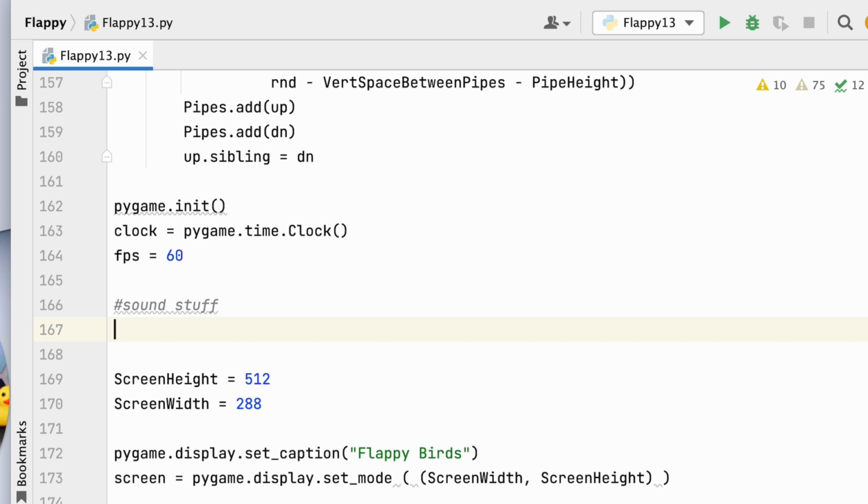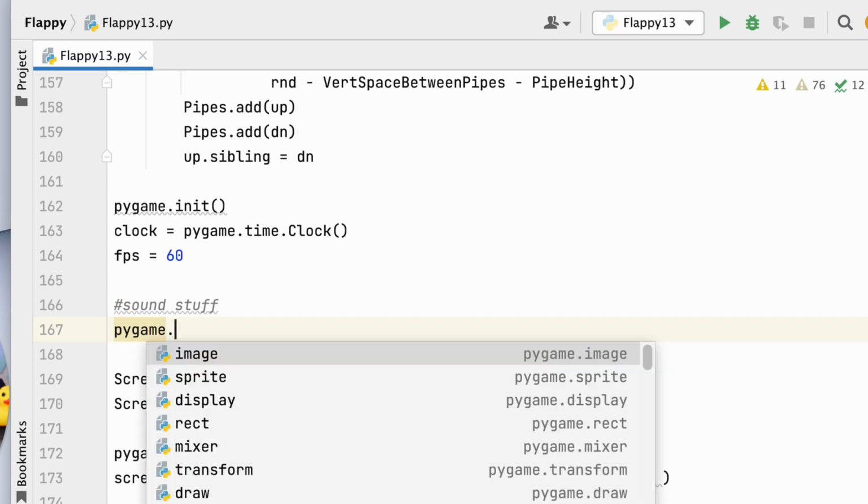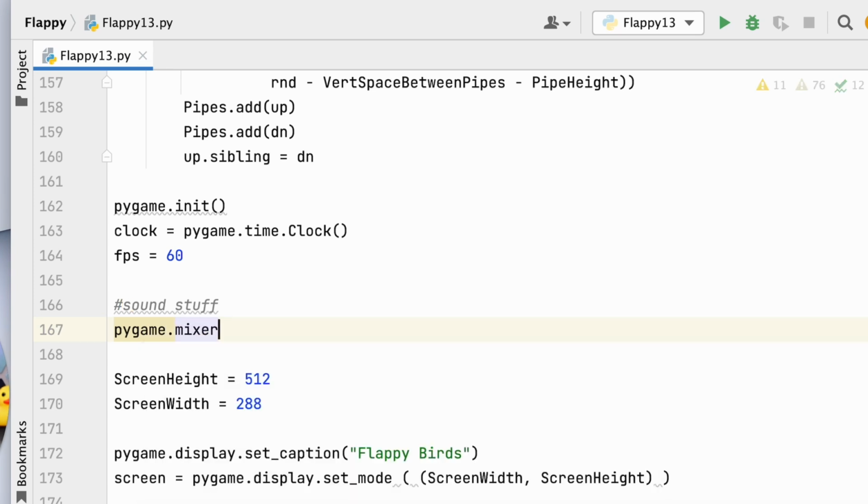Okay, so what we're going to do is we're going to make some sound objects, and they're not too hard to do. Okay, so let's do pygame dot mixer dot init.